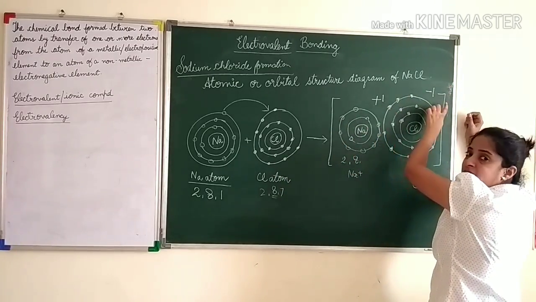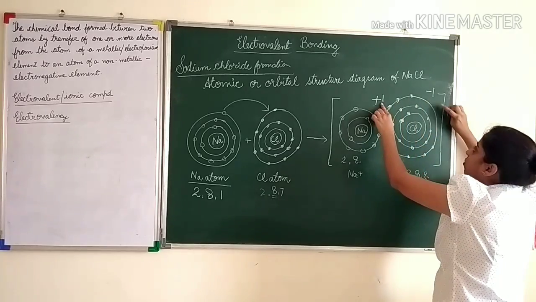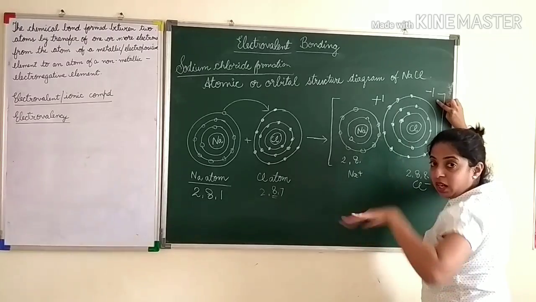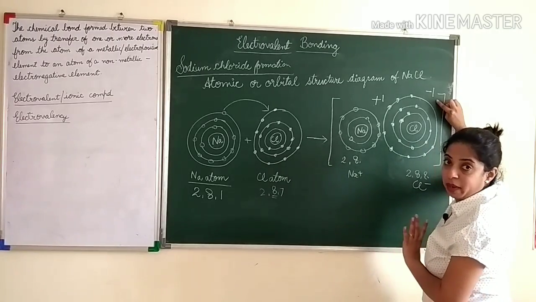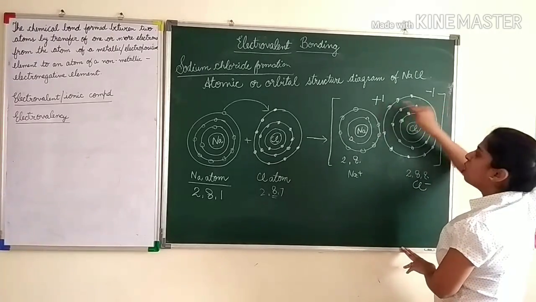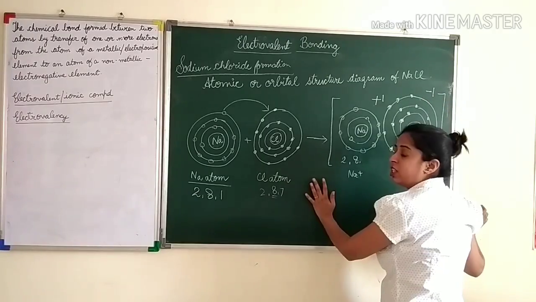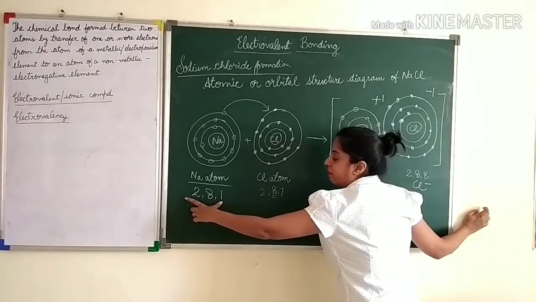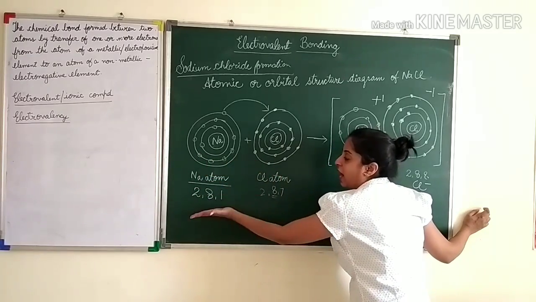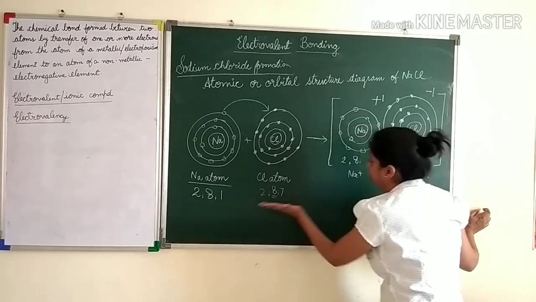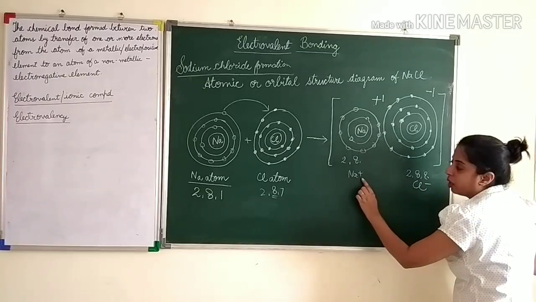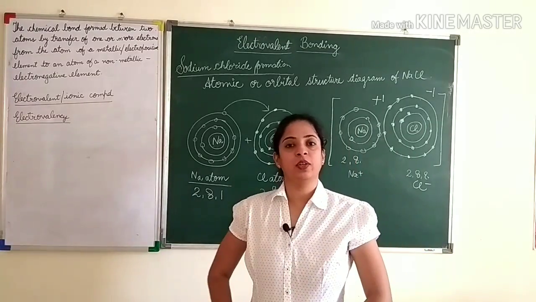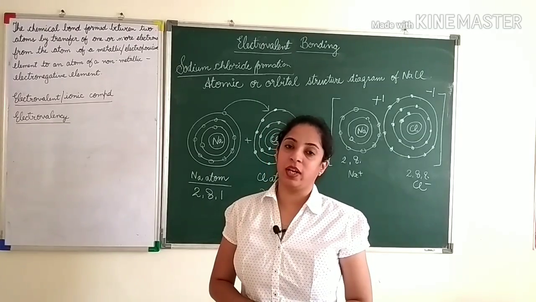Even if you don't write plus and minus, even if you don't write 1 here, that is okay, because 1, likho ya na likho fark nahi padta hai. But if there are any other numbers, then you have to mention it. Otherwise, to be very sure, write plus 1 and minus 1 here. This question comes for 3 marks and you will get full 3 marks if you write everything here. Here you have to mention that there are atoms and electronic configuration. Here again electronic configuration, but plus and minus. Okay. Now let's go ahead to study some more examples of electrovalent compounds.